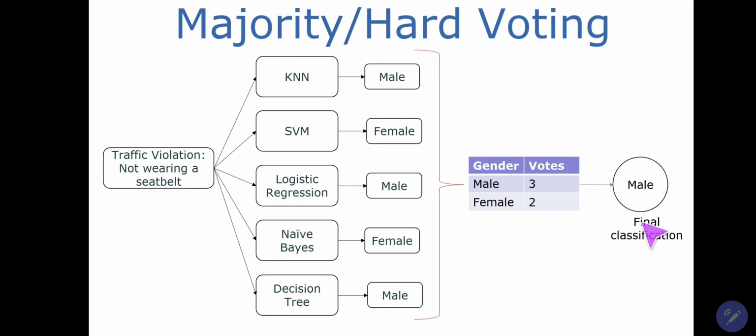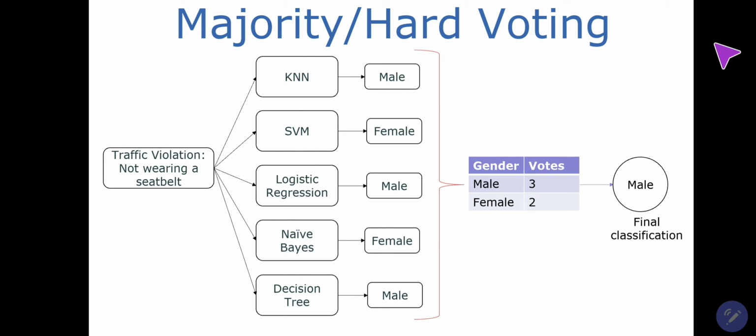Then in hard voting, we will sum up the number of classifiers that have predicted class A, that is male, and the others which have predicted the class female. On the basis of that, we will choose the majority voting and the final result will be based on that. Here we have seen that 3 models have predicted male and only 2 models predicted female. Then we take male as our final classification.